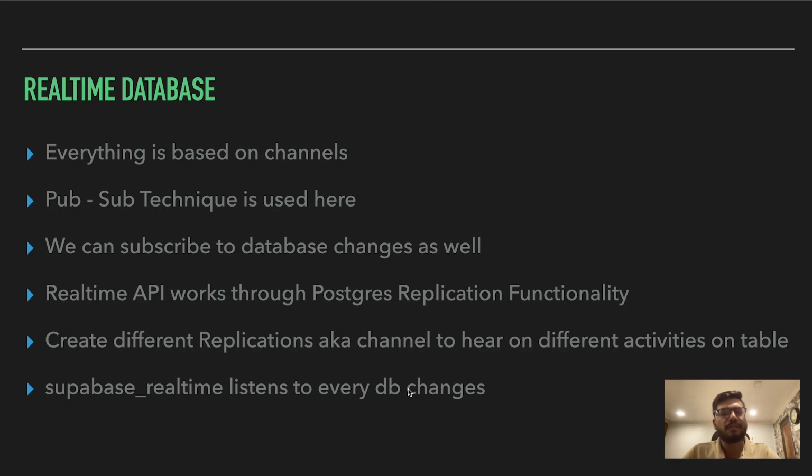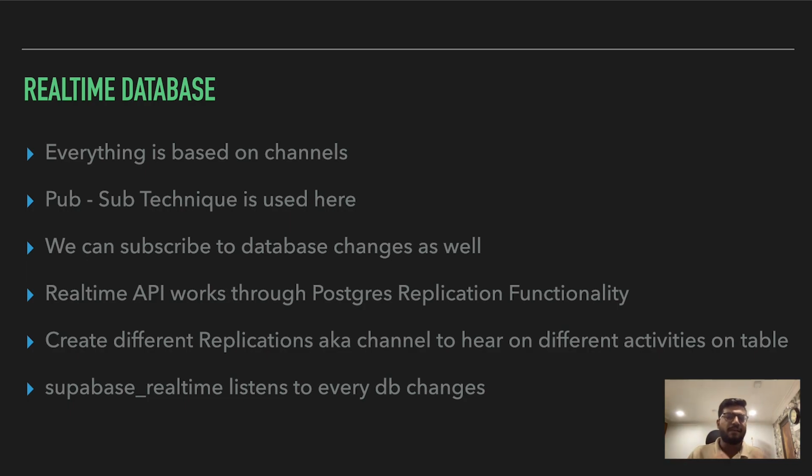And one more thing, how this real-time database works is the replication feature. Postgres has a feature which is replication of the database. Suppose there are five different countries, so we have five different Postgres servers for all five countries due to the large number of users we have in different countries. Suppose there is one single table, such as a news feed, the posts which users are creating. Of course we create replications of the database. Postgres has a replication facility which tells which columns need to be replicated in which table and which rows need to be replicated.